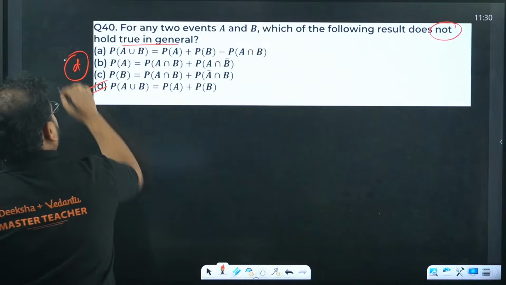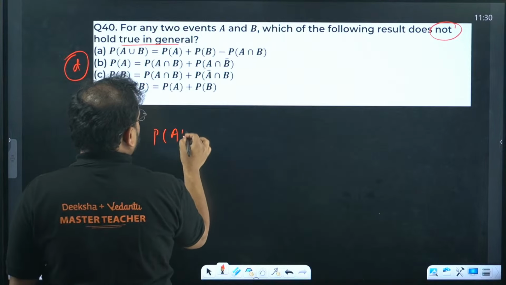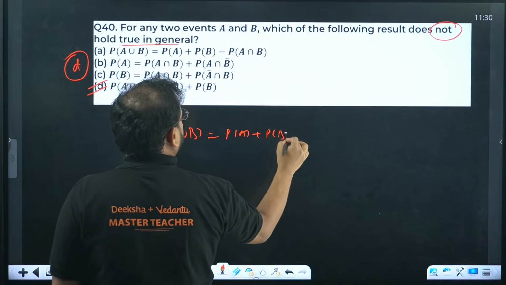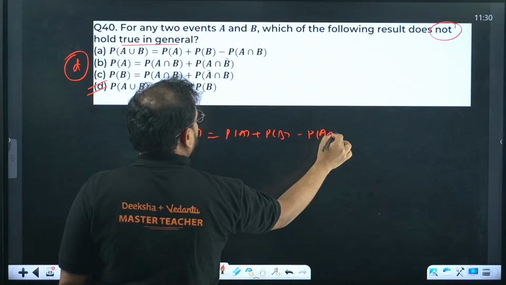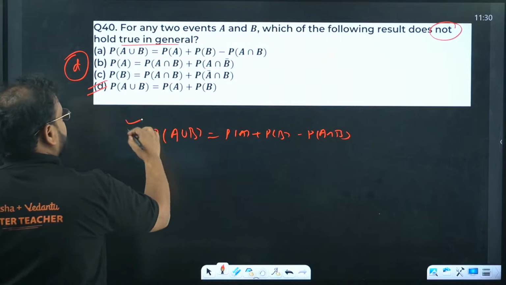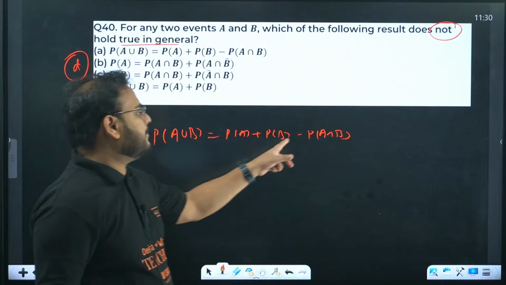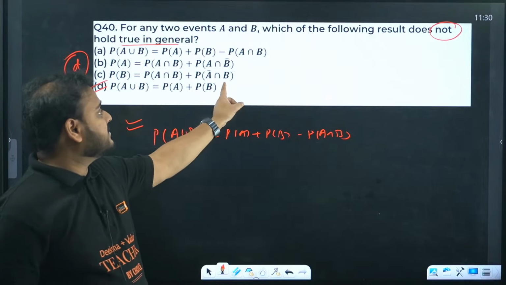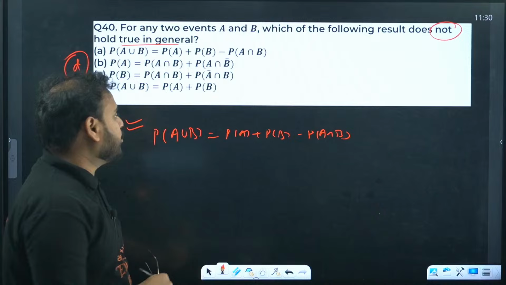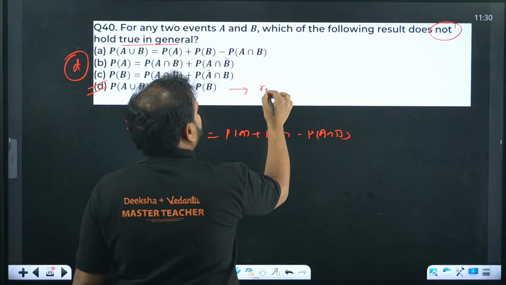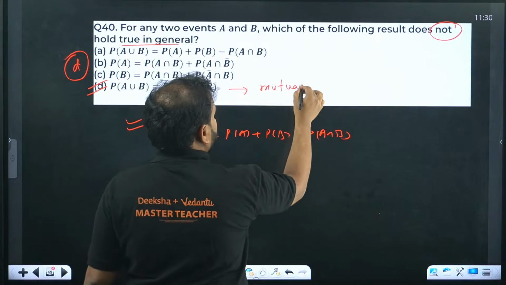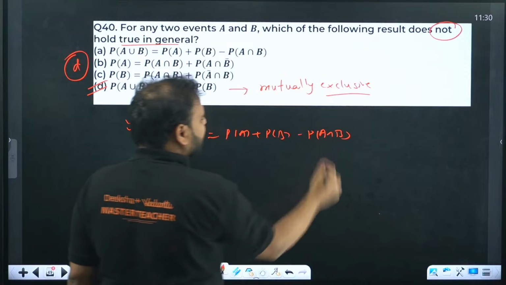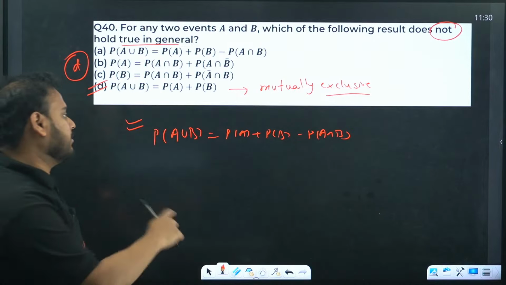Option D actually. Because this is the right statement, right? This is the general statement. You know, P of A union B is P(A) plus P(B) minus P of A intersection B, right? If you're getting just this over here, it means that this is a case of mutually exclusive events. So if they want to make it right, they have to write over here as mutually exclusive. But they did not write that. It means it is wrong. So answer is D.